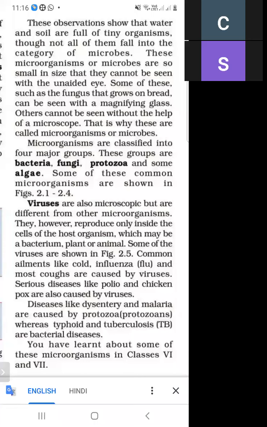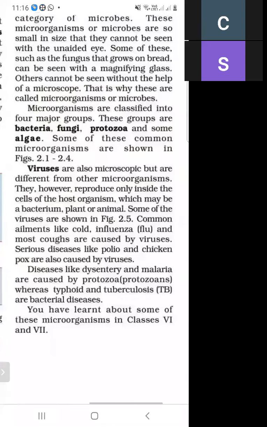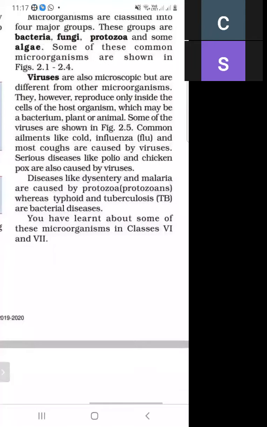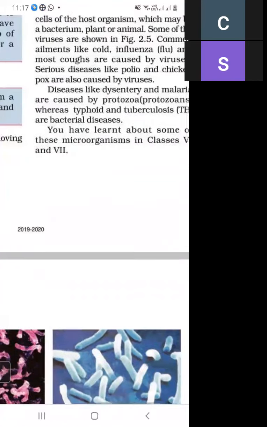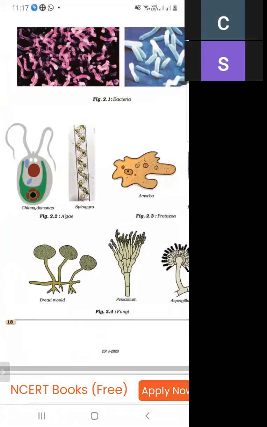There are various diseases, like cold and cough, that are due to viruses. Some diseases, like polio and chickenpox, are also caused by viruses. Dysentery and malaria are caused by protozoa, and typhoid and TB are bacterial diseases. So this is the structure of bacteria, and these are the structure of Spirogyra,